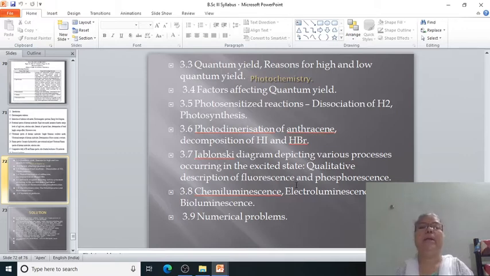That means what are the radiative and non-radiative transitions with fluorescence and phosphorescence. You are going to study in detail with the help of the Jablonski diagram, and it explains well all these phenomena.